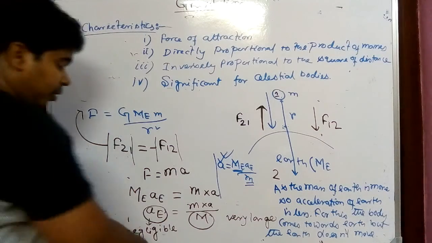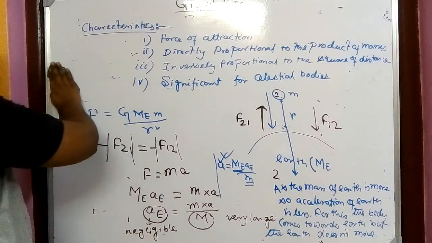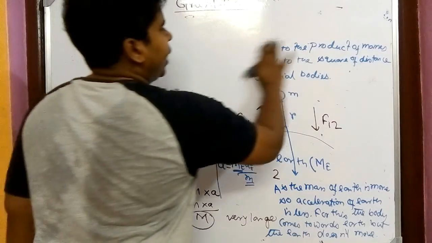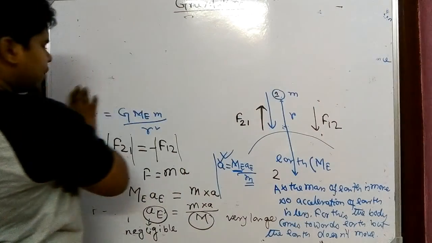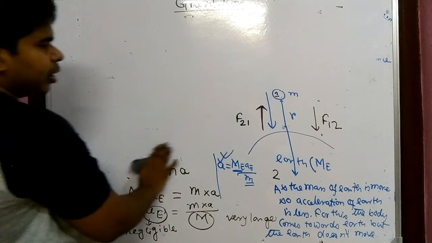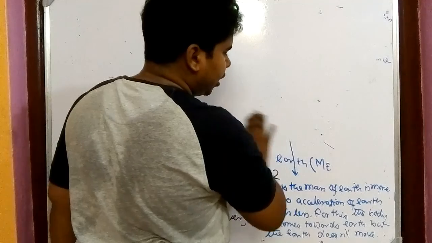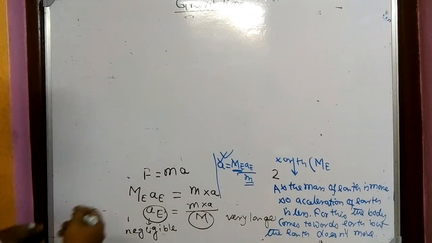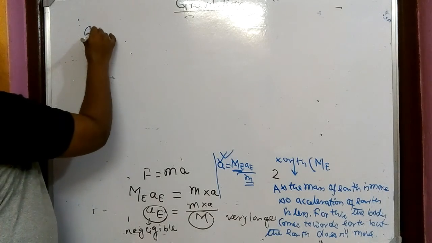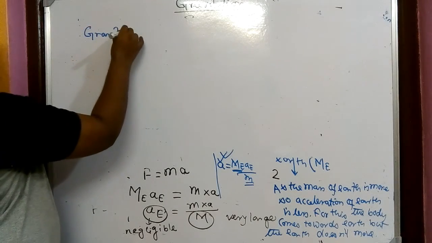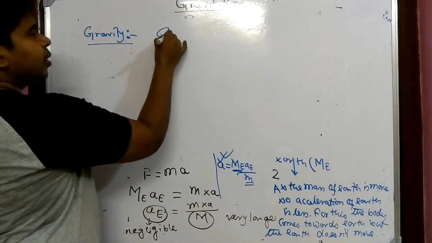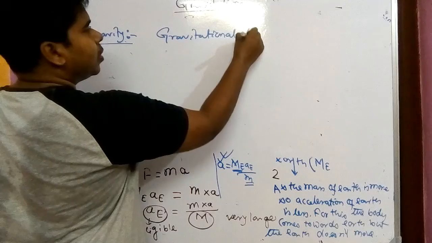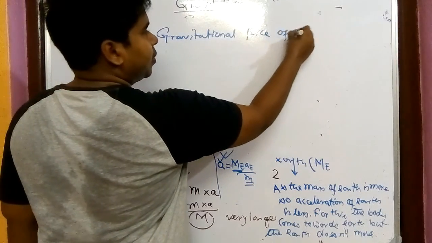Now I'm telling you one smaller thing, and from that we will come to the ending. When we are talking about the gravitational force of Earth, that is given a new name, that is gravity. So what is gravity? Gravity is nothing but the gravitational force of Earth.